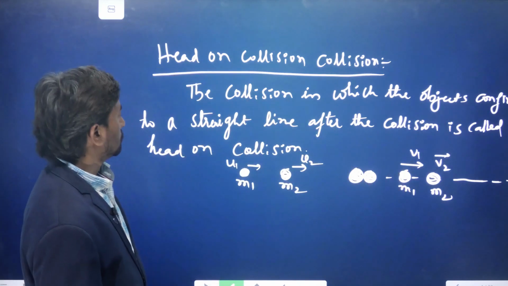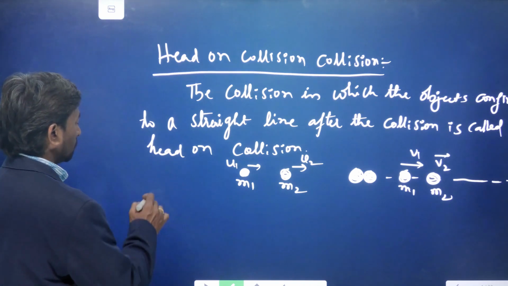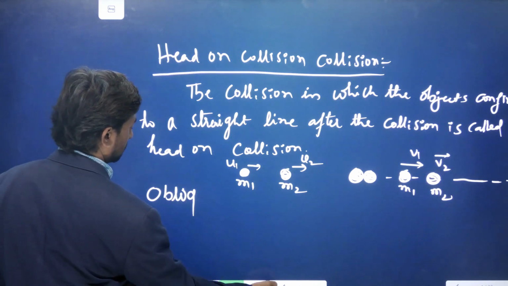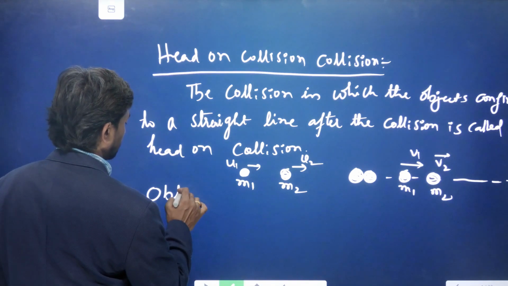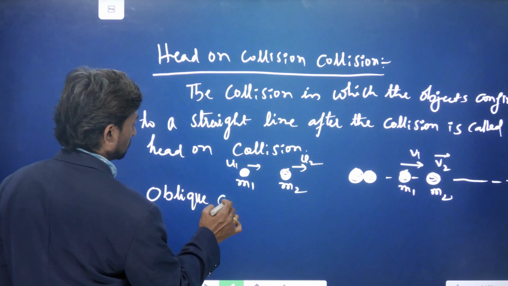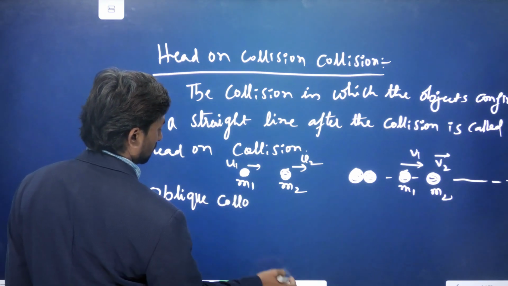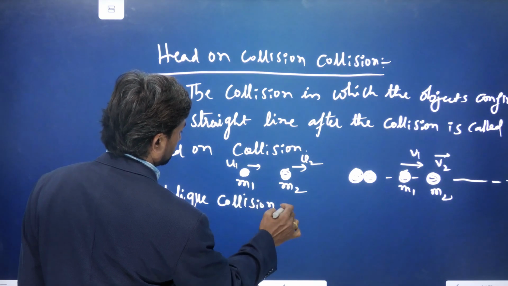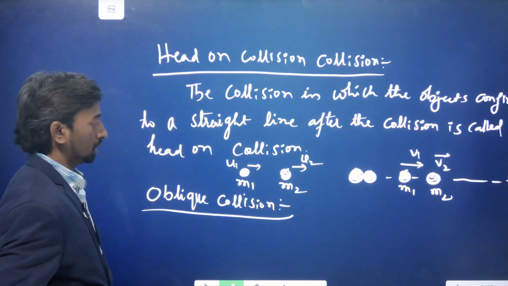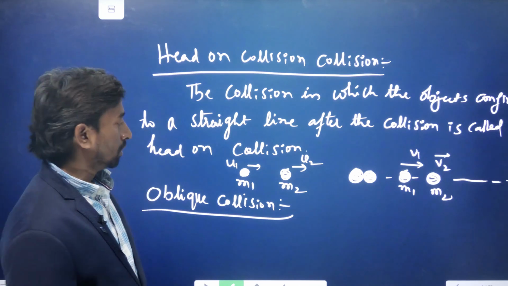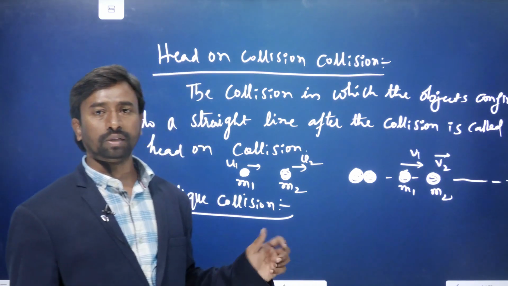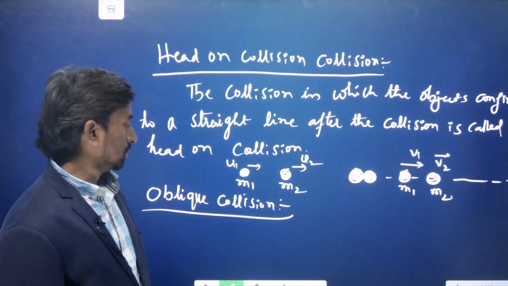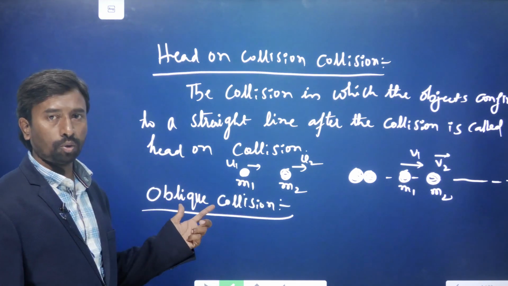Next we have the oblique collision. Oblique collision is the collision in which the objects are not confined to a straight line. They move in different directions, in any direction. That collision is the oblique collision.